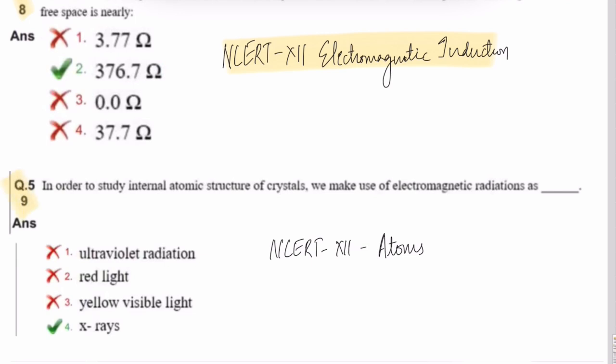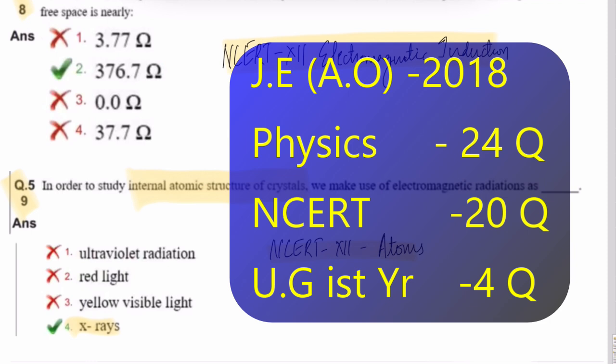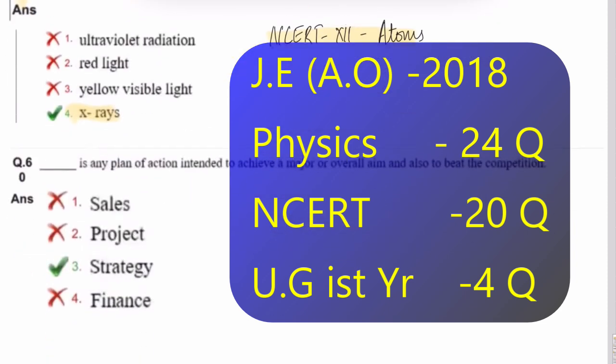Last question of physics. Question number 59. In order to study internal atomic structure of crystals, we make use of electromagnetic radiations as X-rays. So this again is from class 12th atoms chapter. So all total 24 from physics chapter, out of which 4 were from first year physics and rest all 20 are from NCERT class 12th and 11th.